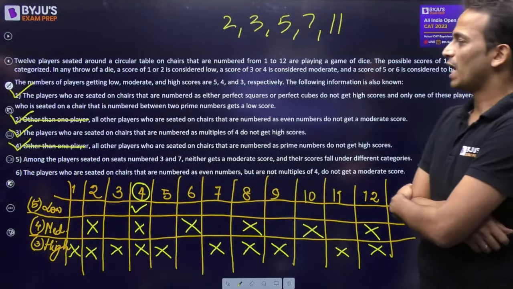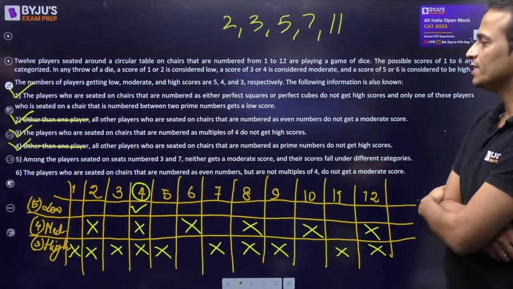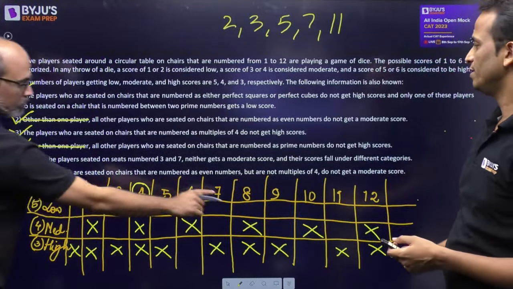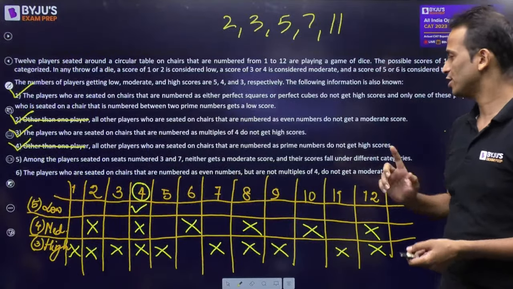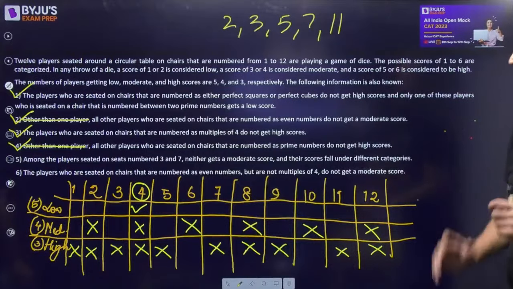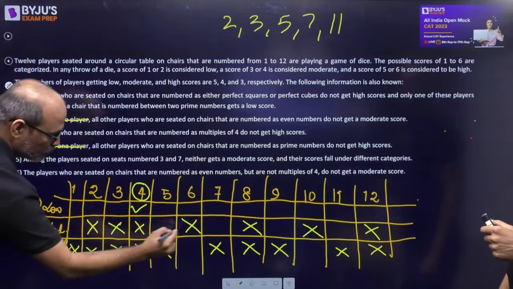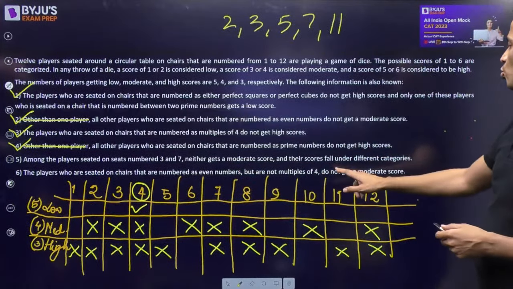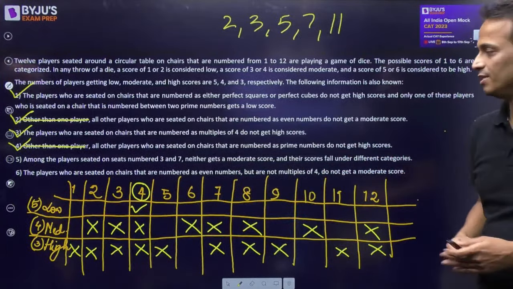Number 5. Among the players seated on seats numbered 3 and 7, neither gets a moderate score. Fine. So 3 and 7 will not be moderate. This is definite. So we will remove moderate for 3 and 7. And their scores fall under different categories.